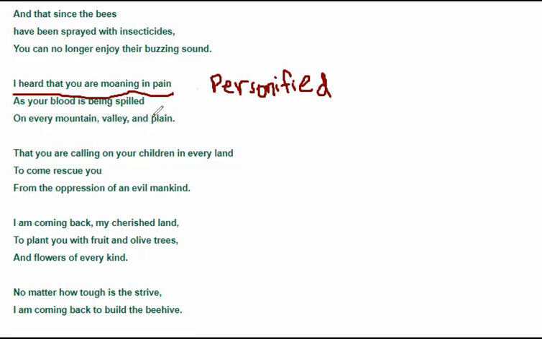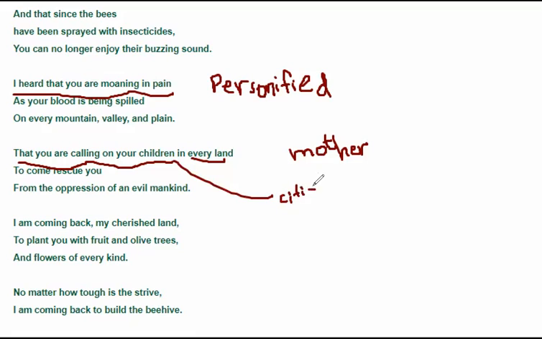How do we know that she is a mother? Because later on in this line, you get to see that she is calling on her children, that you are calling on your children. Who would call her children? Obviously, a mother. So, the children who have gone off in every land, that is, the children, the citizens. By the word children, here we mean citizens. Okay? So, all the citizens, all the nationals, all the children of the motherland,